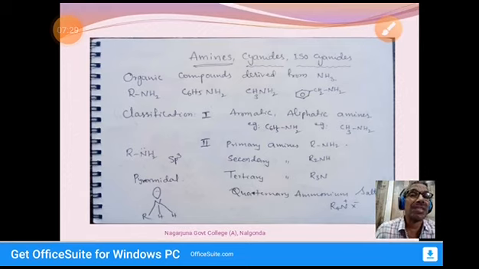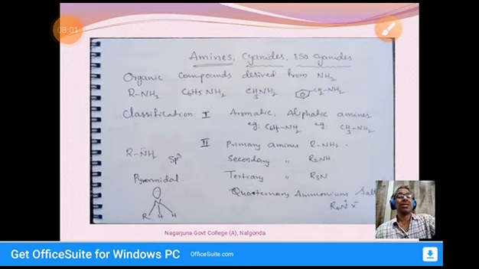In the first, aliphatic amines and aromatic amines. In the second, on the basis of the nature of carbon linked to nitrogen: primary, secondary, tertiary amines, and quaternary ammonium salts. Actually, these are salts; the first three only we call amines. So this is about classification.